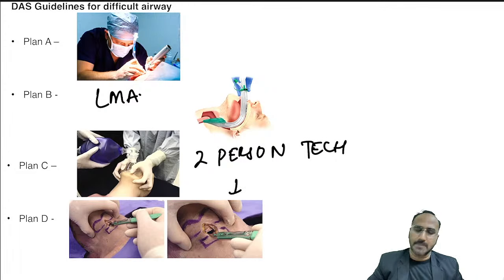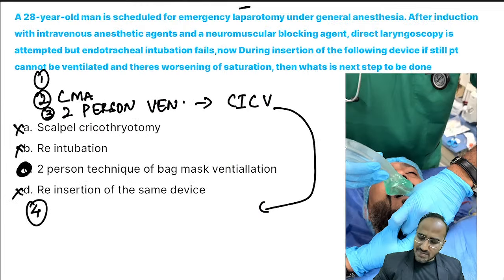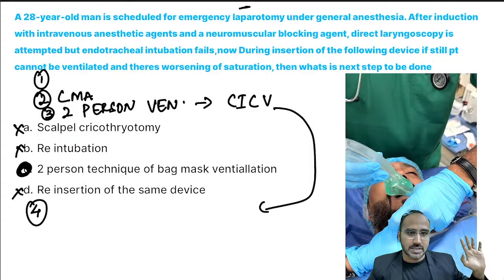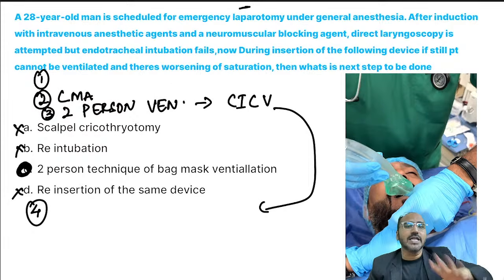Then you go for scalpel cricothyrotomy. But sir, 3 times we can try to re-intubate. I read the question once again. Intubation attempt has been done over here. I think they have done 3 attempts. After 3 attempts only they go for LMA.